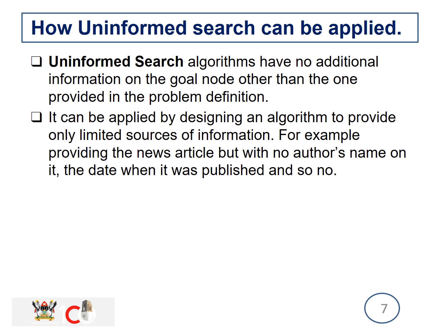So it can be applied by designing an algorithm to provide only limited sources of information. For example, providing the news article but with no author's name on it, the date when it was published, and everything about that news article. I just give you the news. I can even give you the title, but I don't give you the news explaining that title. That's it.